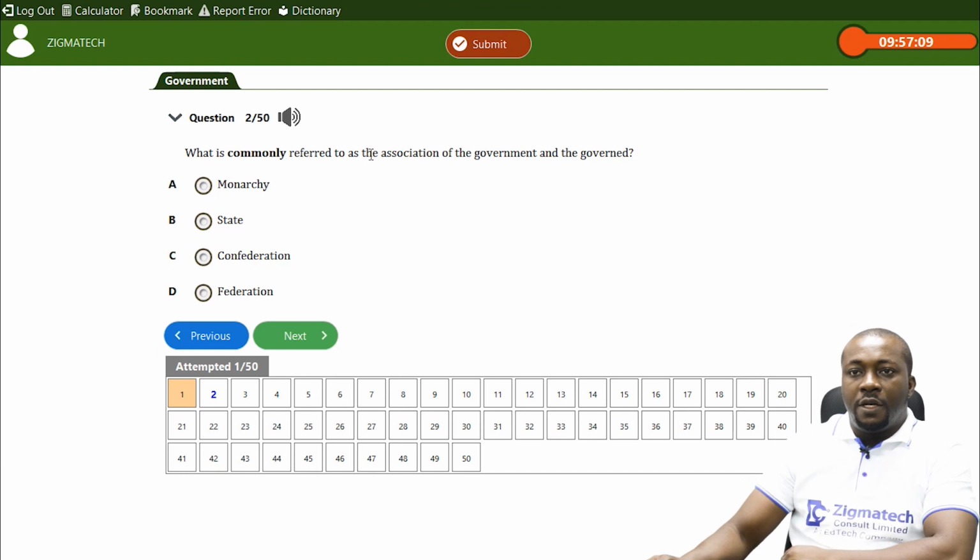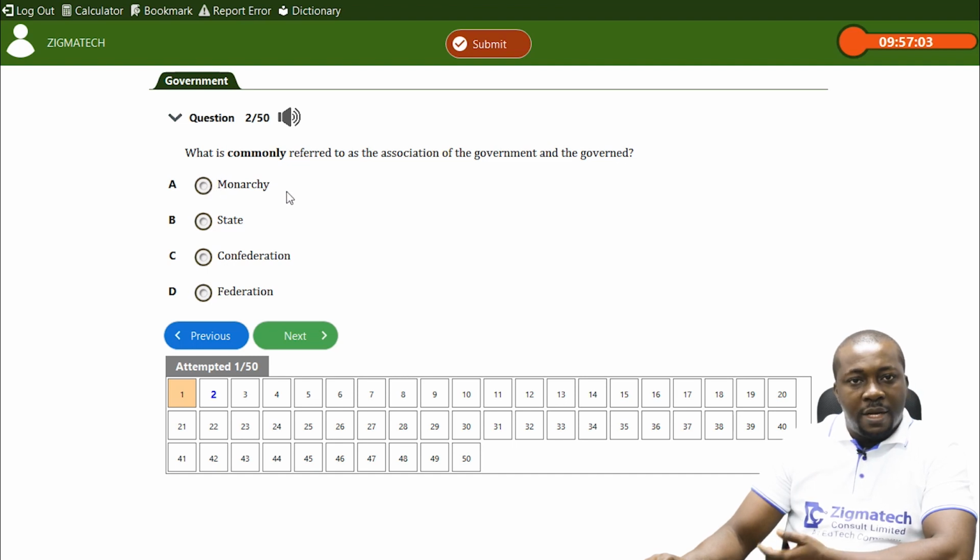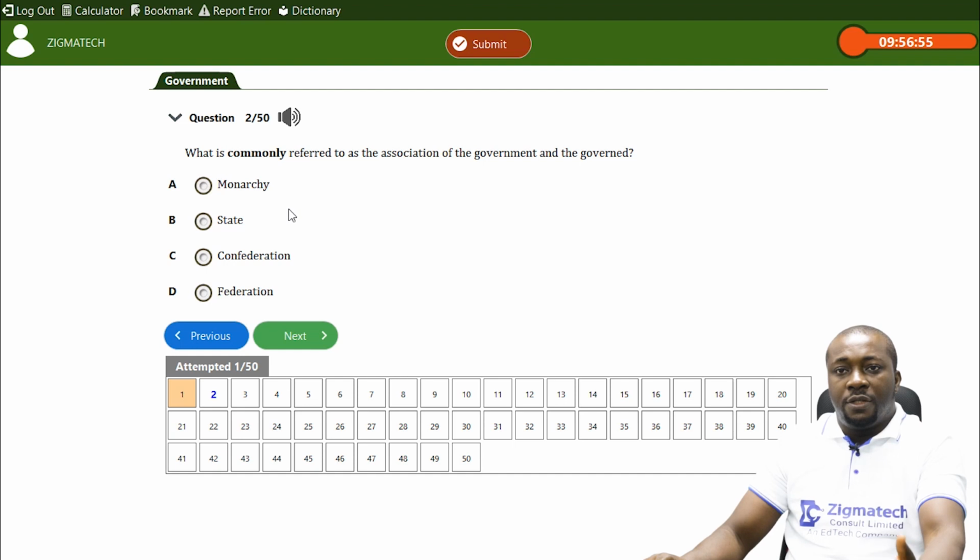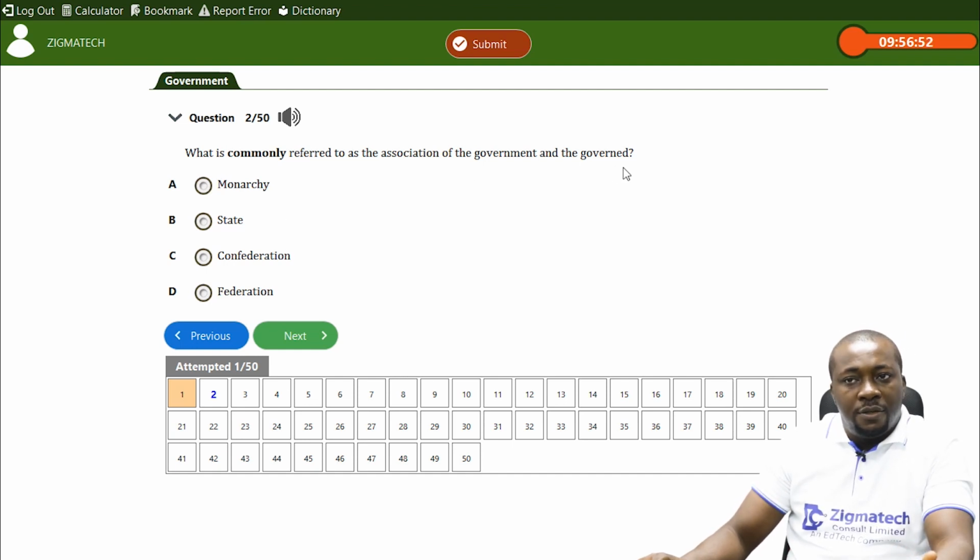Now, what is commonly referred to as the association of the government and the governed? Is it monarchy? Monarchy is a form of government where the head of state is a king or queen, where ascension to the throne is through heredity. So it has nothing to do with this. Look at option C, which says confederation. Confederation is a union made up of a league of nations, independent and sovereign territories that still maintain their independence, and the union is to achieve a common goal. It is not a confederation because it's not about the government and the governed.